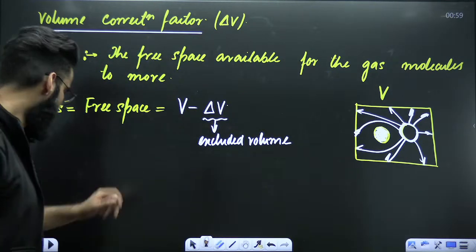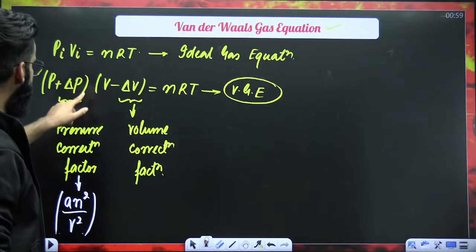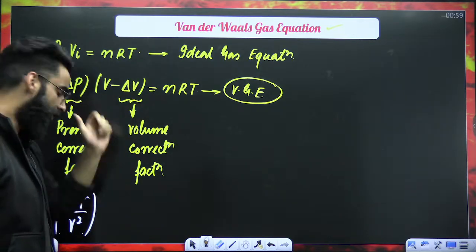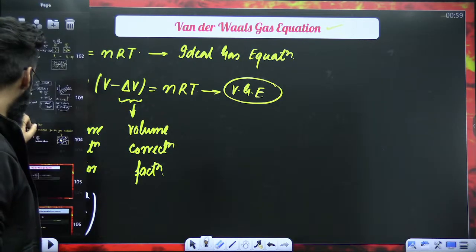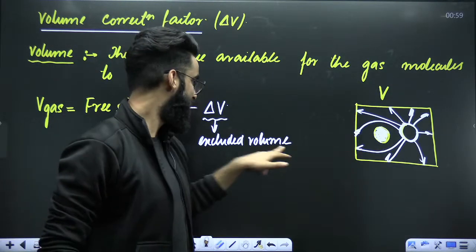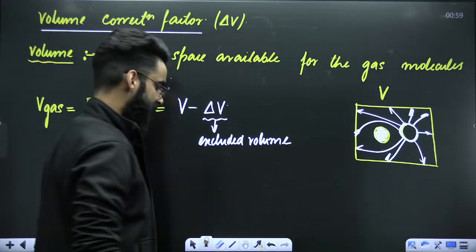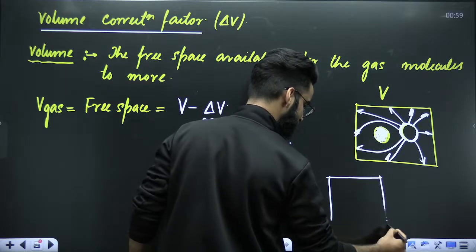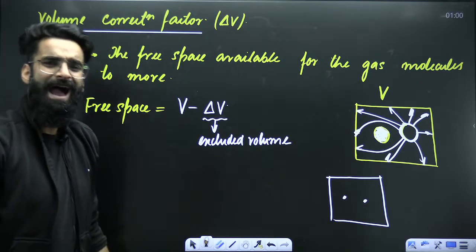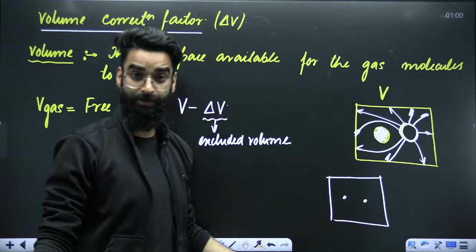Now you must be thinking, why did I subtract this delta V from the total volume of the container? One more thing. Imagine that this is one more container in which you have an ideal gas molecule. The actual volume of an ideal gas molecule is negligible, you know it.